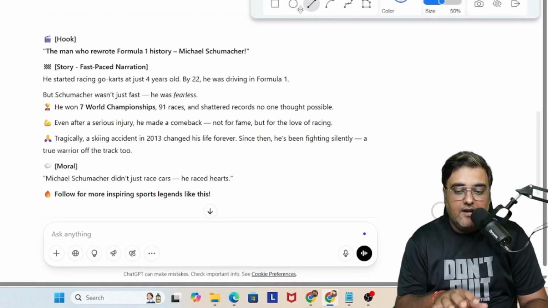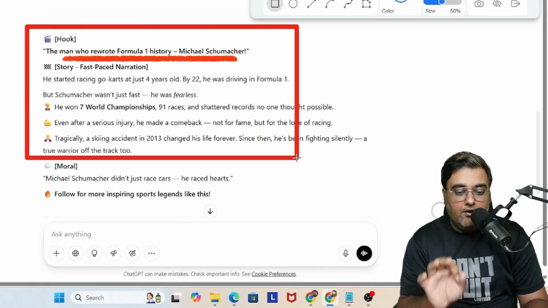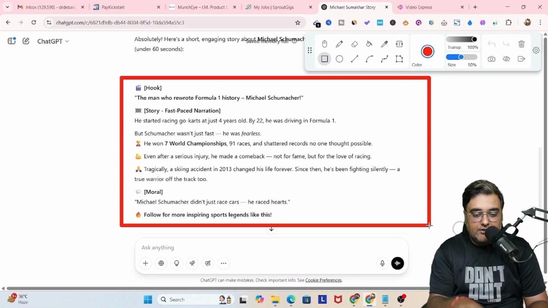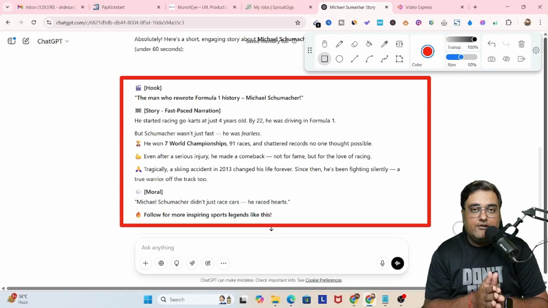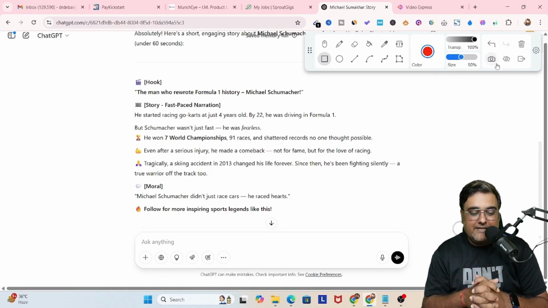As you can see, I've got this from ChatGPT, and what I've told it is that a man who rewrote the Formula One history, right? This is the hook. So here you can see there is the story, entire story. So what I want to do is convert this storyline into an AI video. So let's go ahead and use ChatGPT with Video Express AI to create the magic.